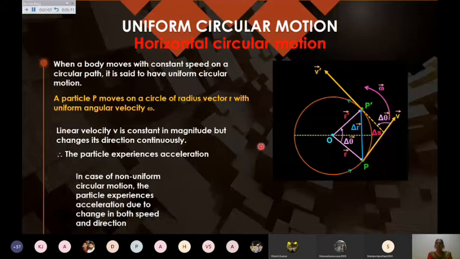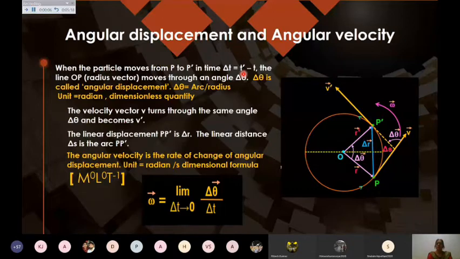A few terms should be clear to us when we are dealing with circular motion. The first term is angular displacement. What is angular displacement? If I'm making a body move along the circular path, like from P to P dash, or from this point A to point B, any 2 points can be taken along the circular path where I want to make the body move.